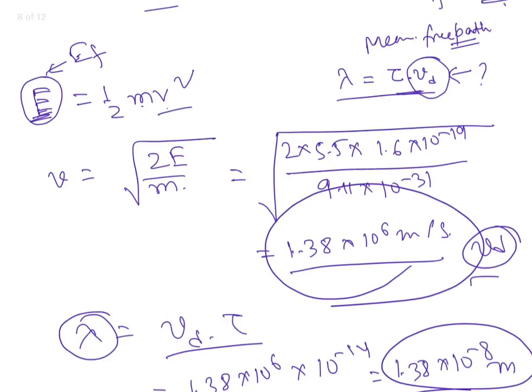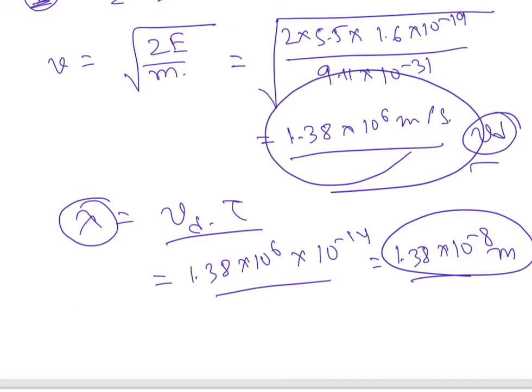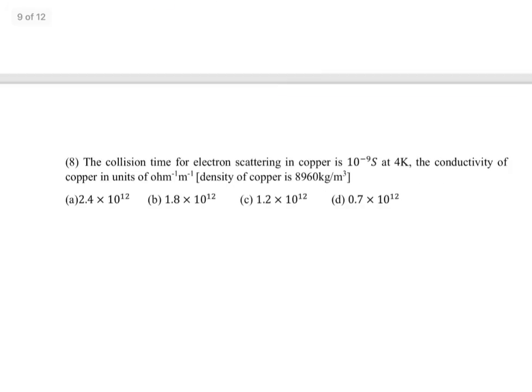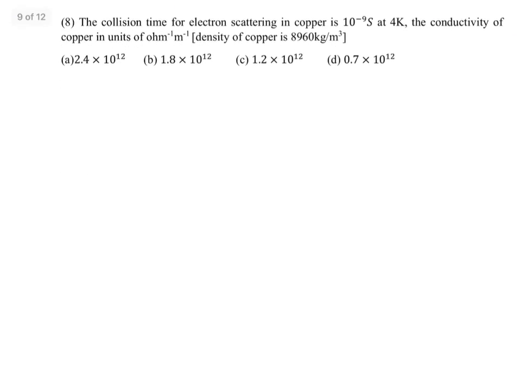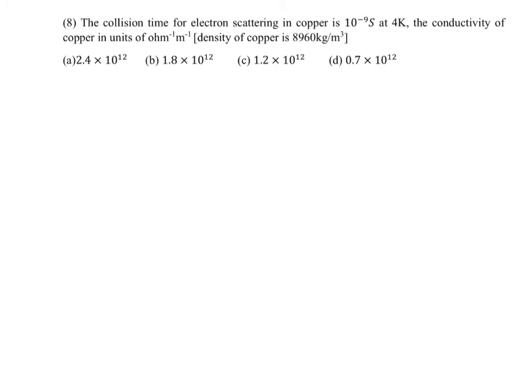So let us go to problem 8. The collision time for electron scattering in copper is 10 to the minus 9 second. So here again tau is given, at 4 Kelvin. The conductivity of copper in units of ohm inverse.